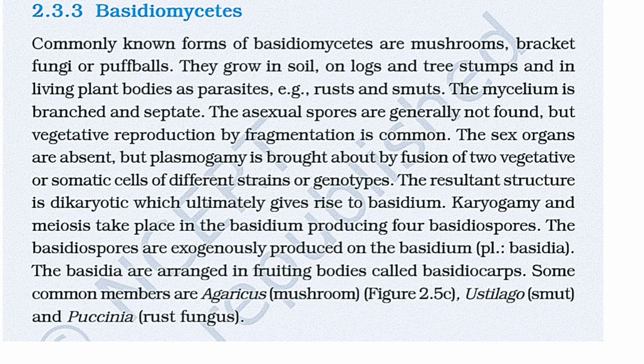The next type is basidiomycetes. Commonly known forms of basidiomycetes are mushrooms, bracket fungi or puffballs. They grow in soil, on logs and tree stumps, and in living plant bodies as parasites, for example rusts and smuts. The mycelium is branched and septate.